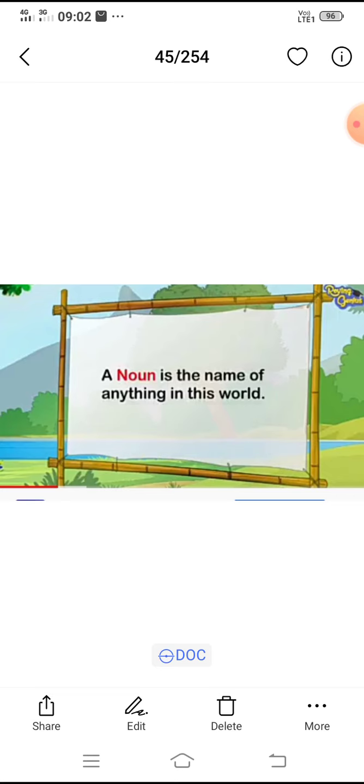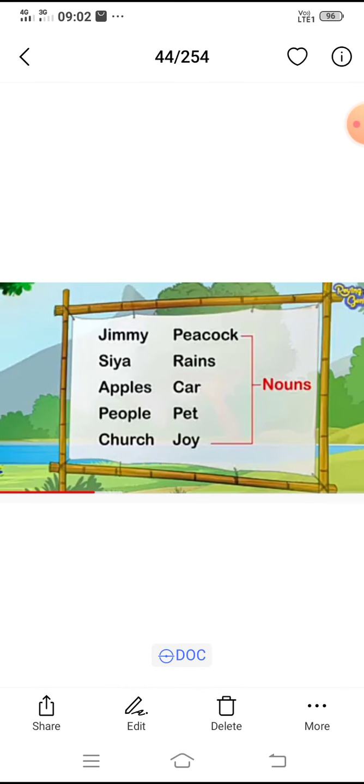What is a noun? A noun is a naming word. You know already. A noun is the name of anything in this world. It may be the name of a person, place, or thing. Examples are Jimmy, Sia, apples, people, church, etc. These are the examples for nouns. Nouns are naming words.